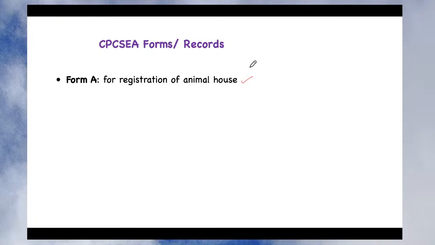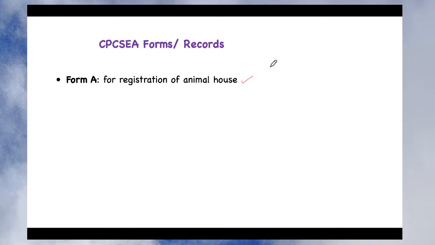Now if you want to start from scratch, then the first thing that you need to fill is Form A. So you have to first develop your animal house. You need to make its blueprint, and there is some information like the registration of your institute, maybe through the AICTE if it is an educational institute. If it is a research institute, then the registration through the competent authority, right? So that and the blueprint and other details of your animal house facility must be sent to the CPCSEA. You can see this Form A on the website of the CPCSEA. I would suggest you go through the CPCSEA website. You will come to know the different particulars of the Form A.